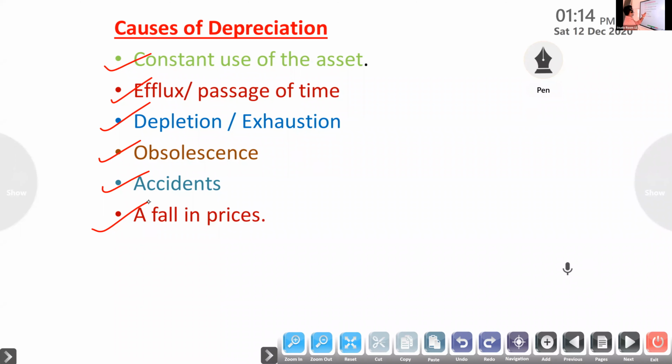Then obsolescence due to new technology, or which one? Shift in demand. Accident due to fire, theft. Through that way, it will lead to depreciation. These are the causes of depreciation. Next one, need for charging depreciation.